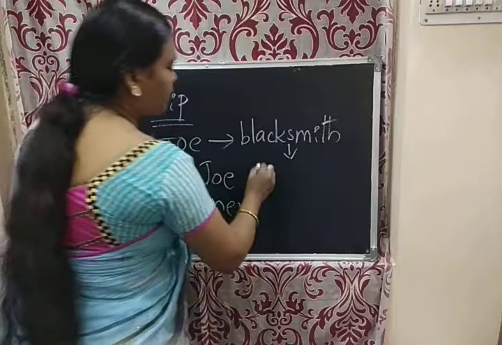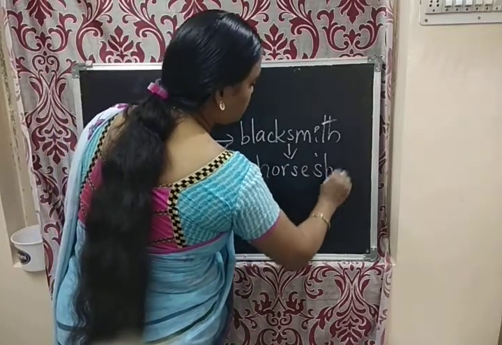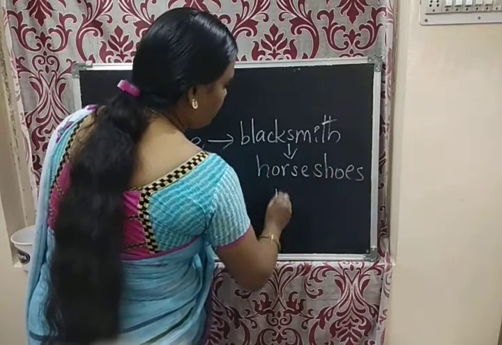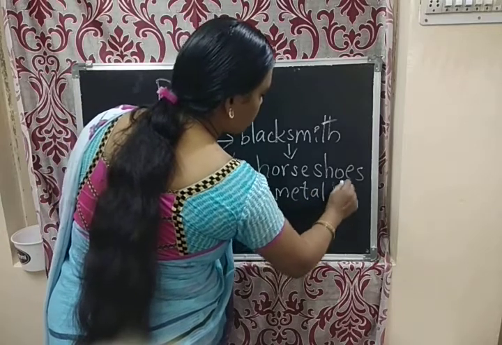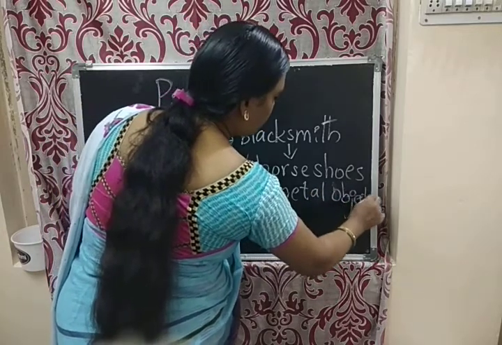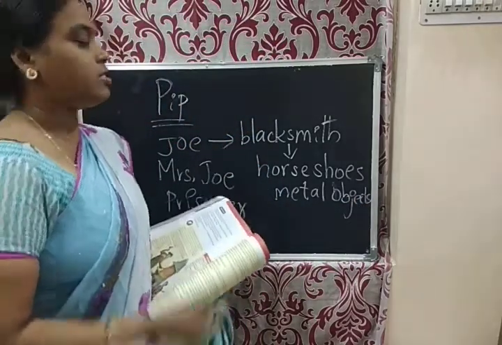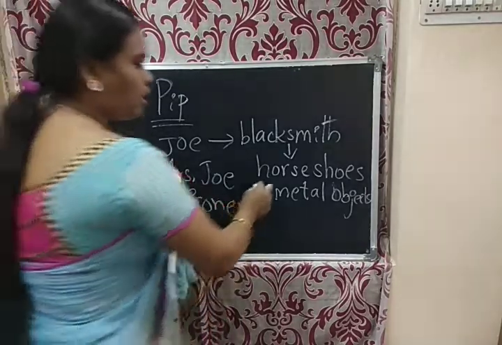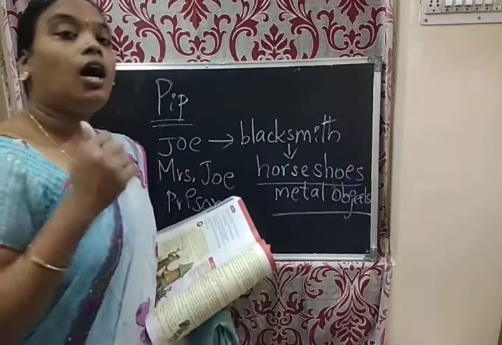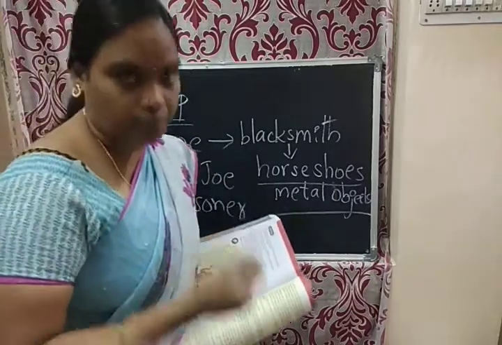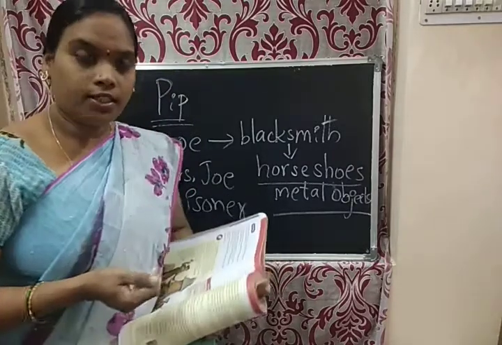One who makes horseshoes and other metal objects. That person is known as a blacksmith. Is it clear? Very good.